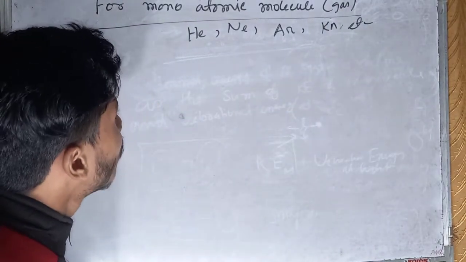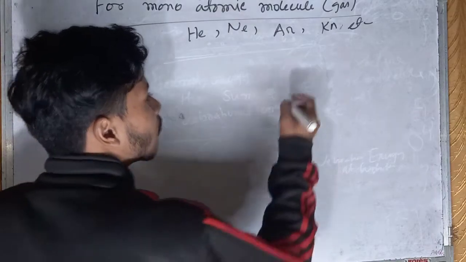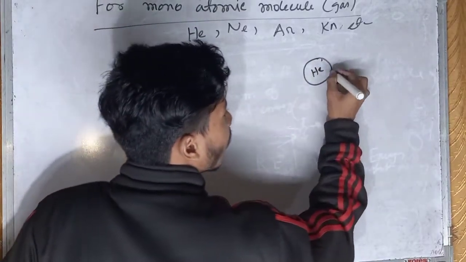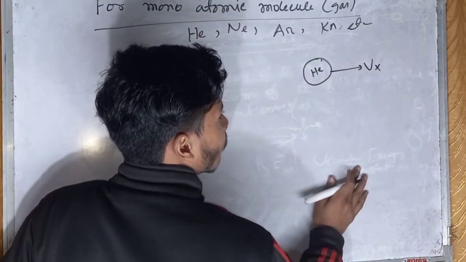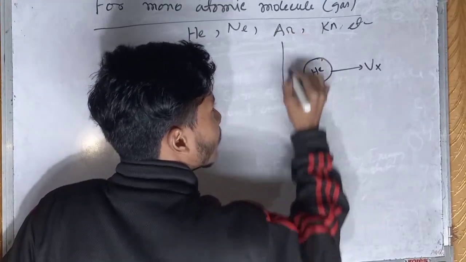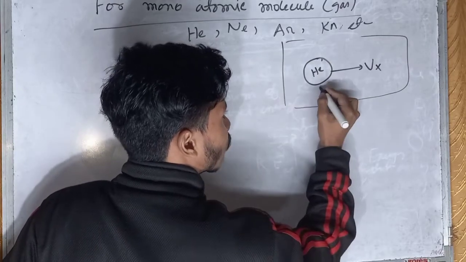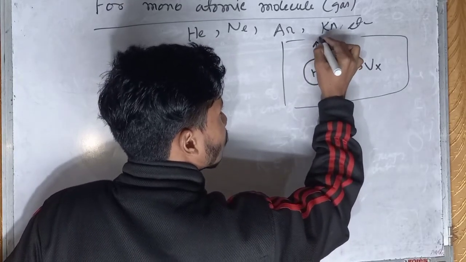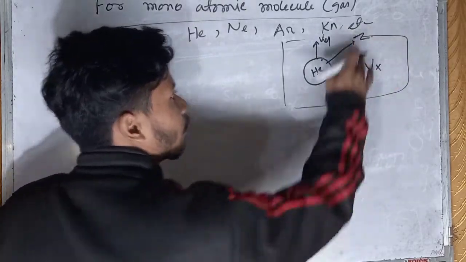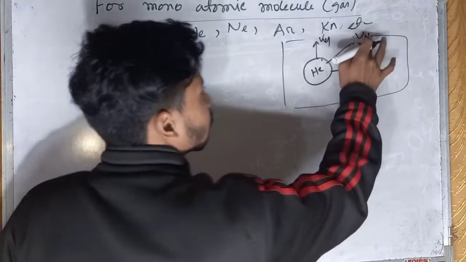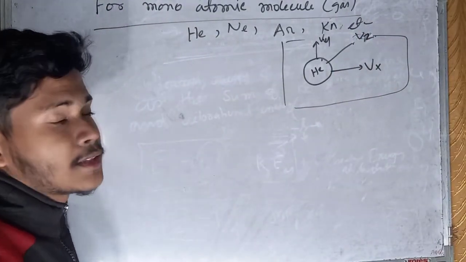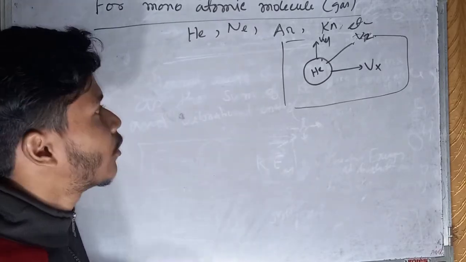Single atom. Okay, for single atom, this is a helium atom. It can move in the x direction. This is the molecular level. The molecule can move in the system, in the x direction, y direction, or z direction. See, the system is at rest, but the molecules are moving. Okay, we know that the molecules are moving.